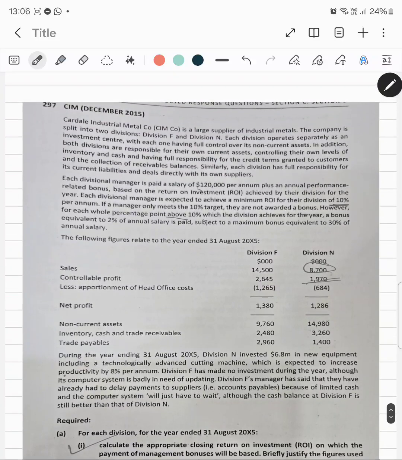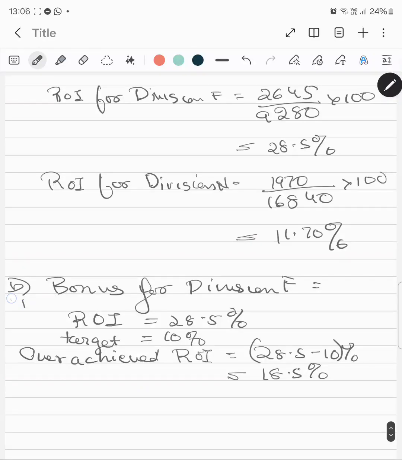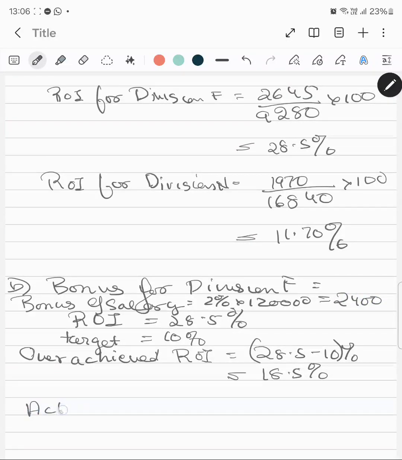It is said that for each percent above 10%, a bonus equivalent to 2% of annual salary is paid. So the bonus of salary is 2% of 1,20,000, which is 2,400.